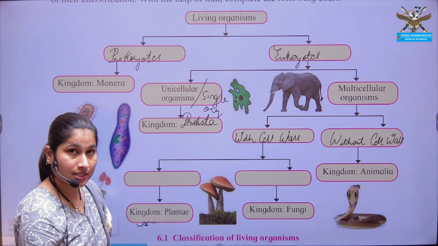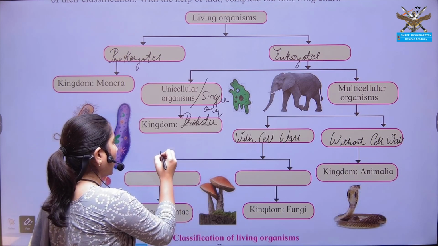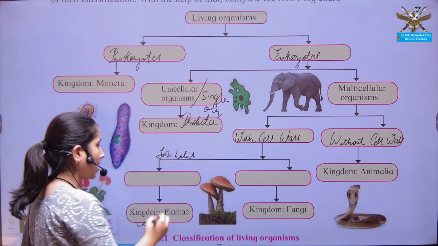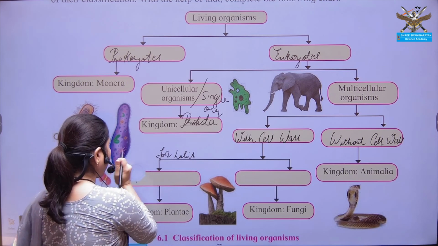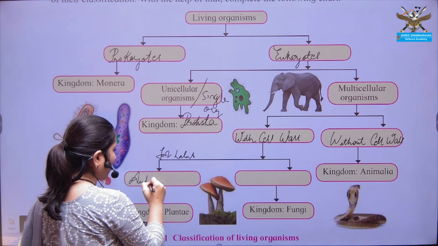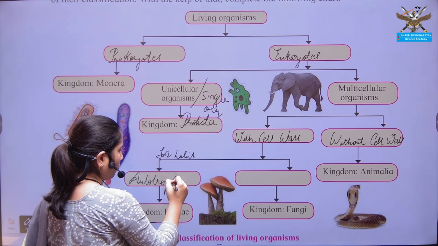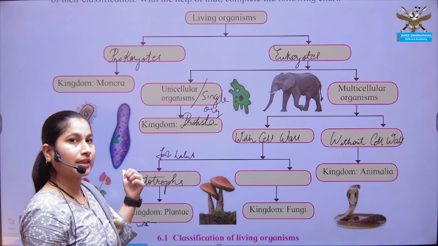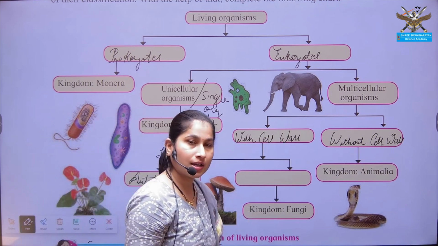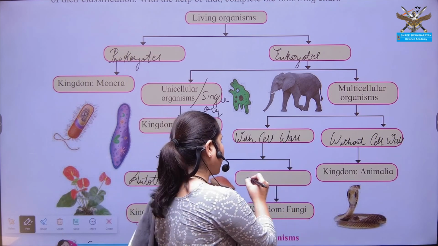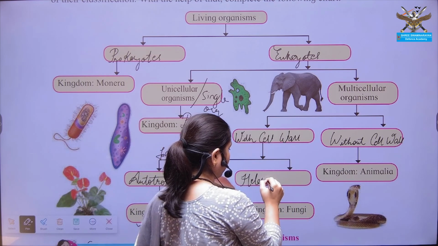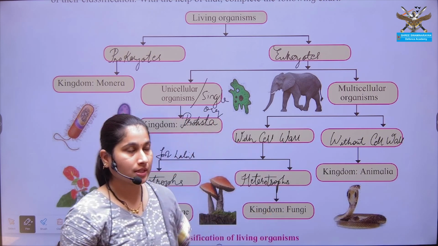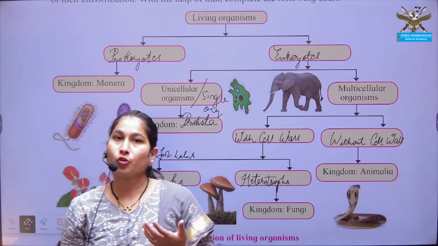now the classification is done on the basis of their food habit. Okay, the plants are autotrophs. That is, they can prepare their own food with the help of sunlight. And fungi or fungus, they are heterotrophs. That is, they cannot prepare their own food.